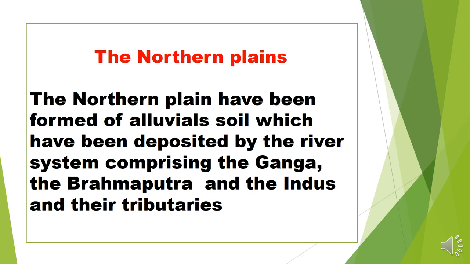When Himalayan rivers come down from the Himalayas, they carry sand and silt. When sand and silt accumulate in one place, they form the northern plain area. So we can say the northern plain area has been formed of alluvial soil because this area was formed by three river systems and their tributaries, meaning their helping rivers also. So this area is very fertile for agriculture.